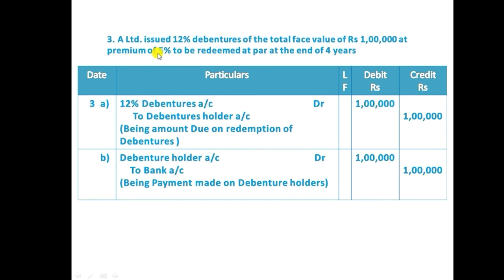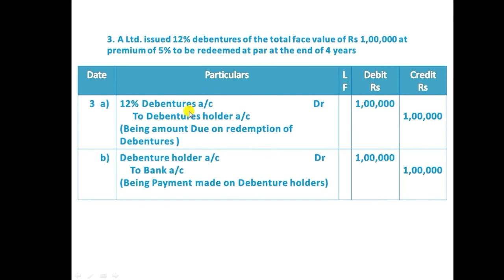So the company collected at the time of issue 1 lakh plus 5%, total 1 lakh 5,000 rupees, but we need to consider only the time of redemption. At the time of redemption, the company redeemed at par. That means the company is going to repay only 1 lakh to the debenture holder, not 1 lakh 5,000 rupees, because it is redeemed at par.